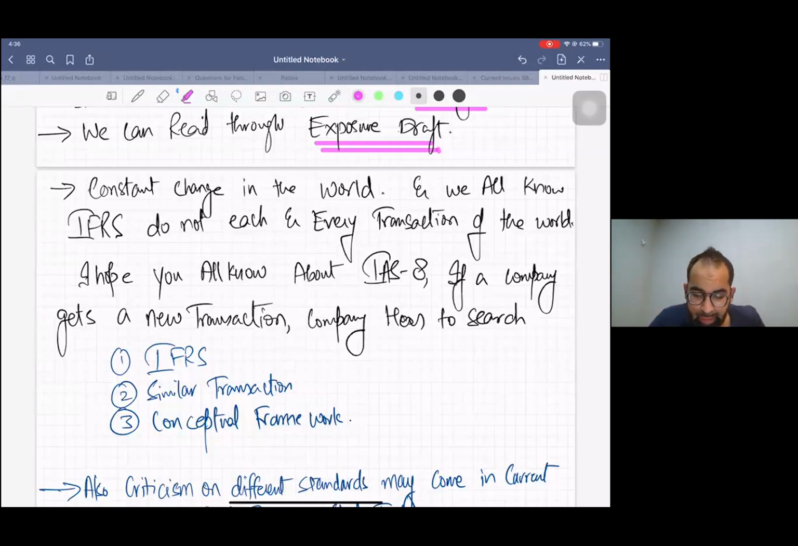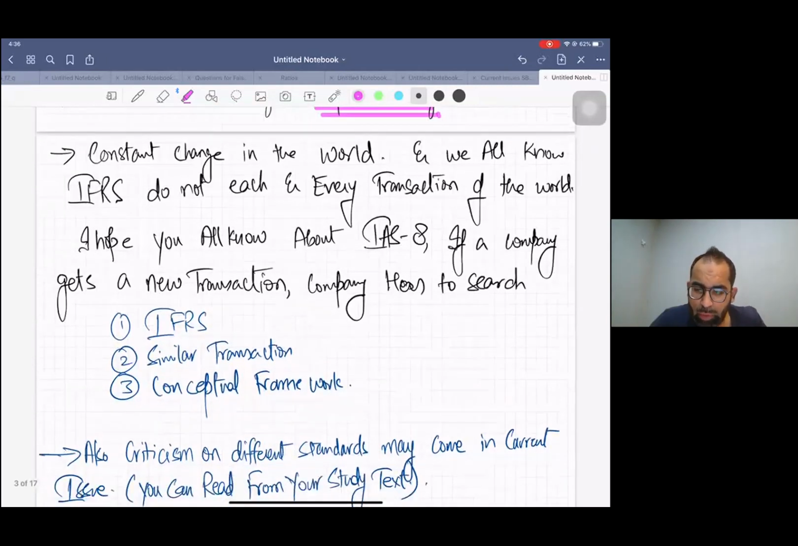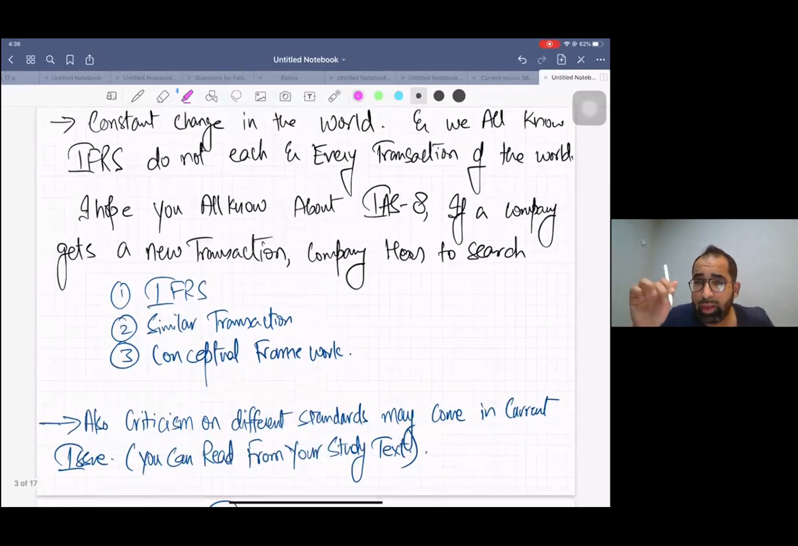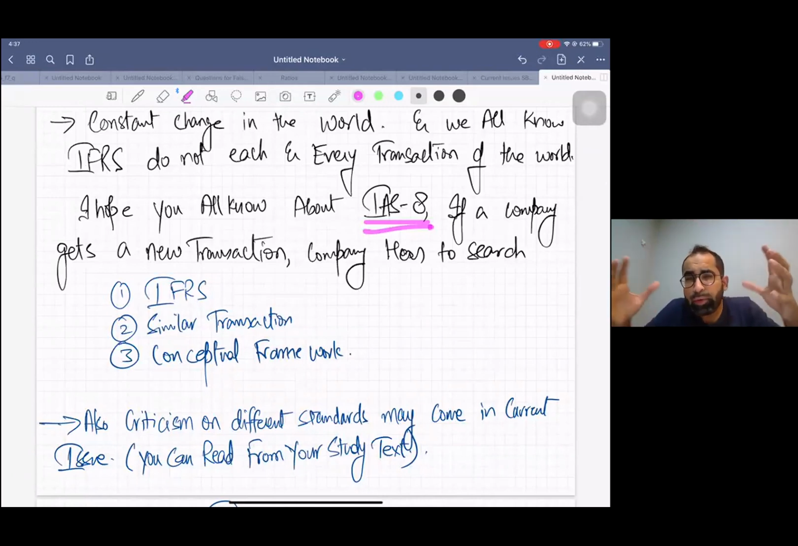Now, let me teach you something that will benefit you in the normal SBR paper as well. For example, you are an accountant and you find a new transaction for the first time in your company. This never happened before in your company. A very new transaction. So how will you treat it?